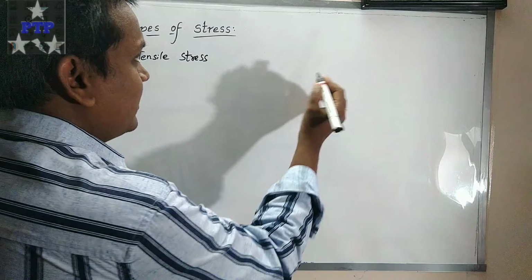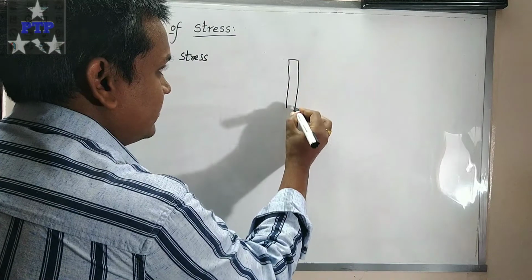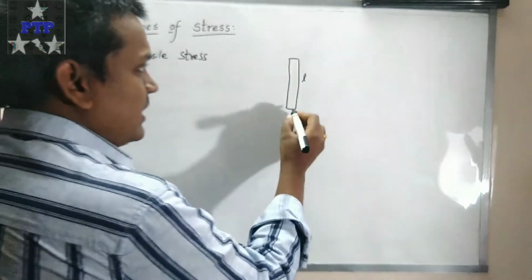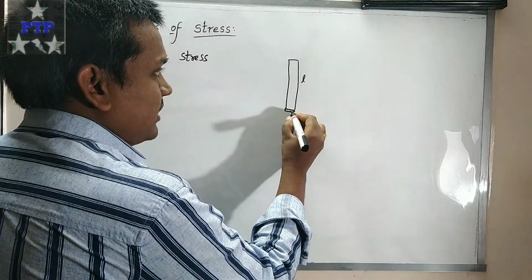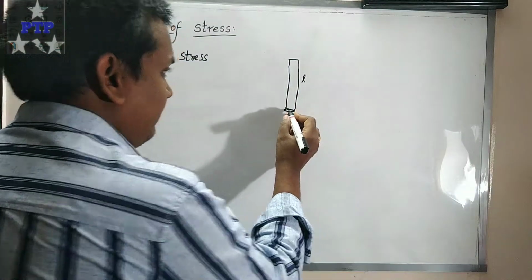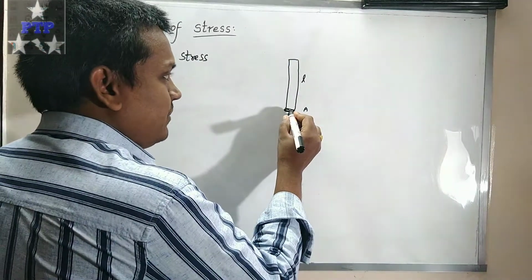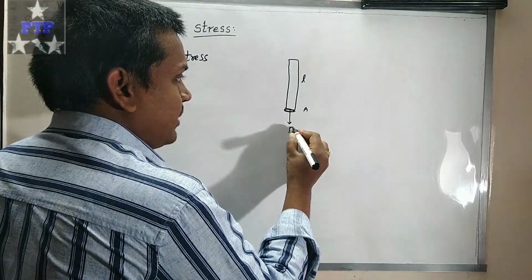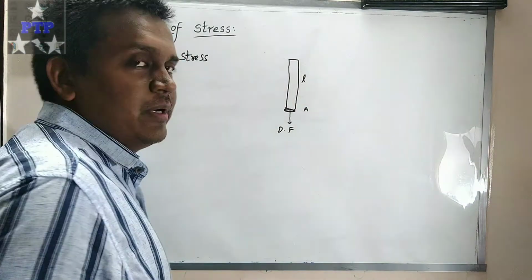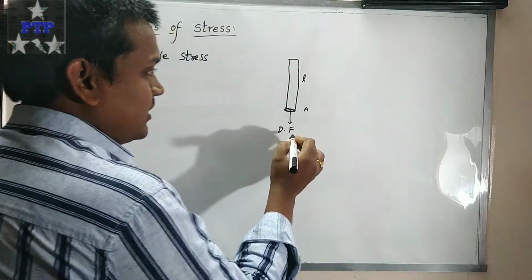When we consider a tensile stress, we consider a body. This body has some length L, and stress is nothing but restoring force on a particular area. So this is the area A. In this area, a force is applied. This force is the deforming force, because we are trying to deform the material. This force is acting downward.